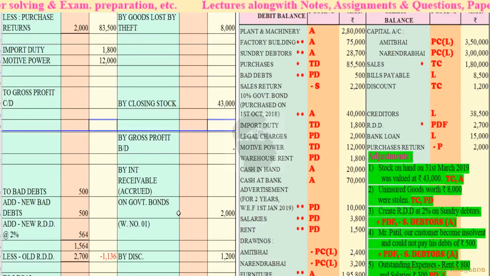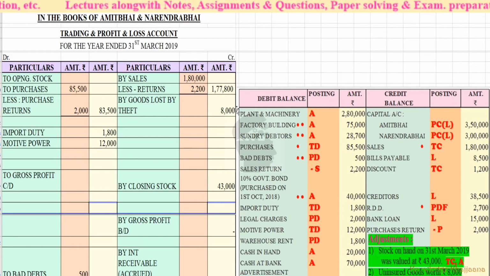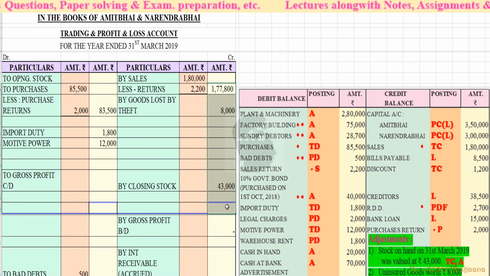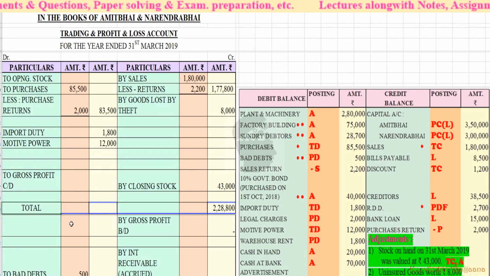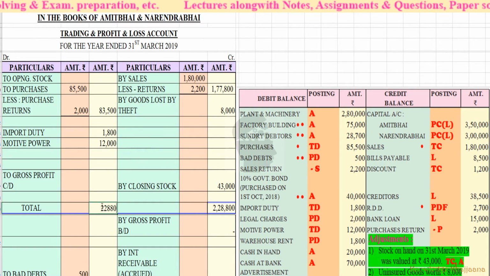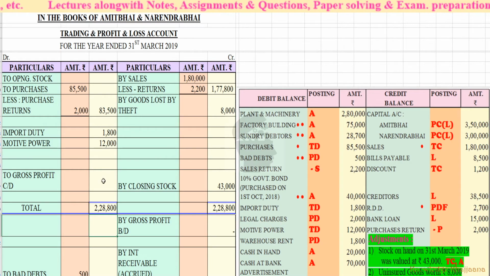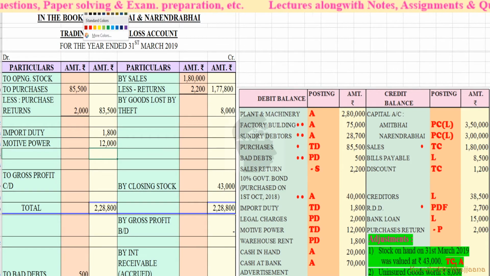Then let's do the calculation. On the credit side of trading account, we have to do the addition. It is rupees 2,28,800. Okay, 2,28,800. Similar total we write over here. Total 2,28,800. Okay, so we'll calculate the total of these amounts over here.